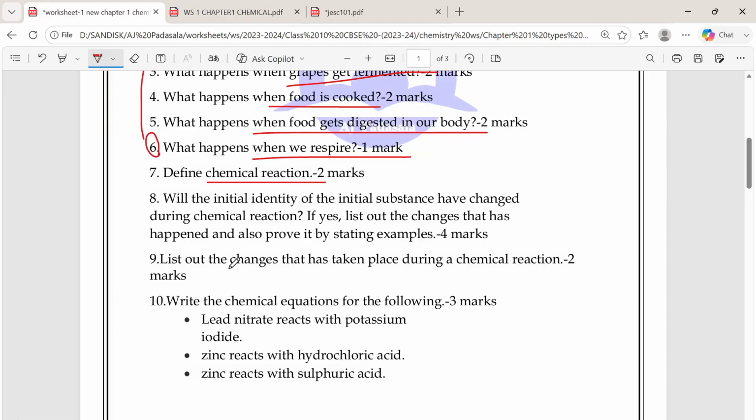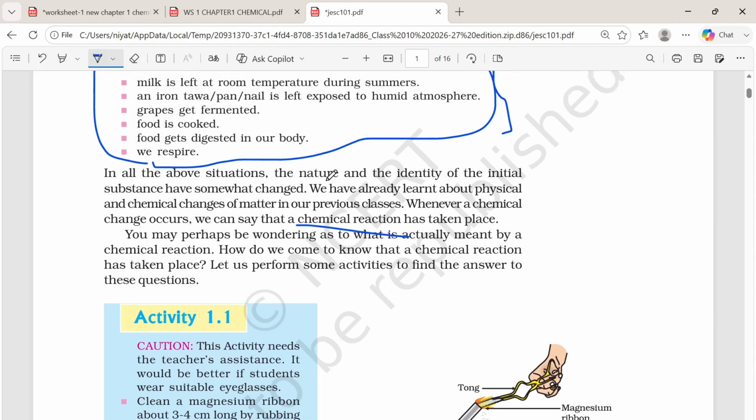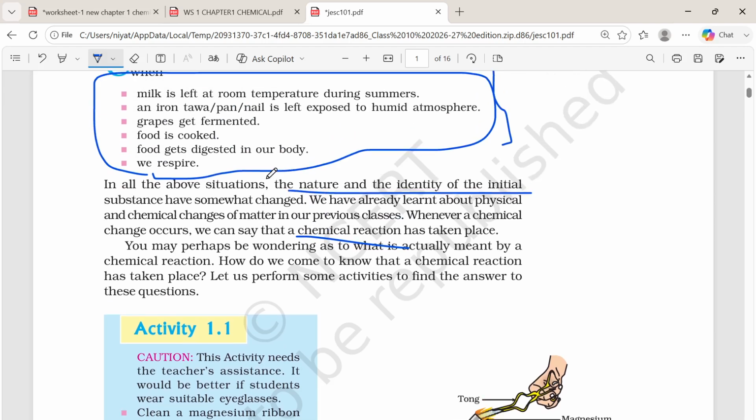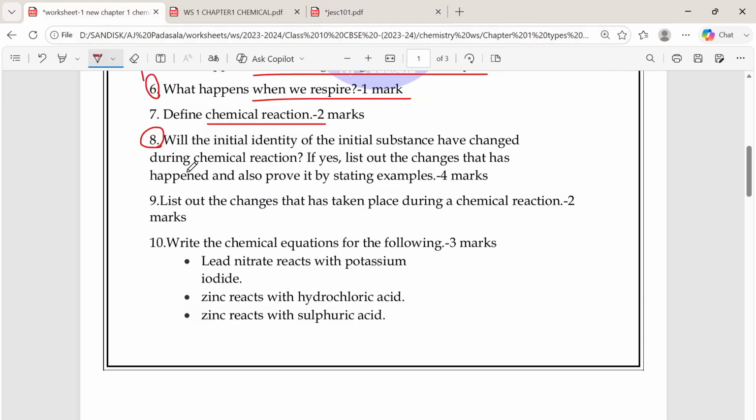And question number 8, I took it from here. Look at your book. The nature and identity of the initial substance have somewhat changed. From this point, I took the eighth question. Will the identity of the initial substance change during a chemical reaction? The answer is yes. List out the changes that have happened and also prove it by stating examples.